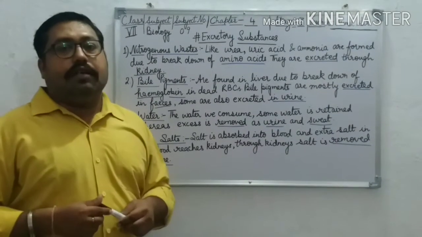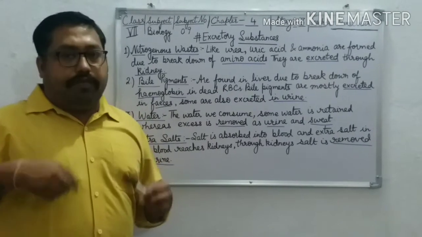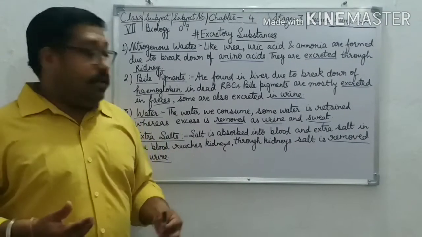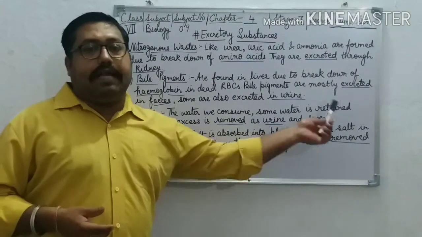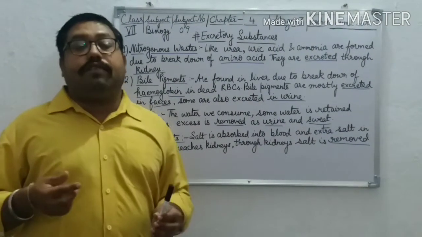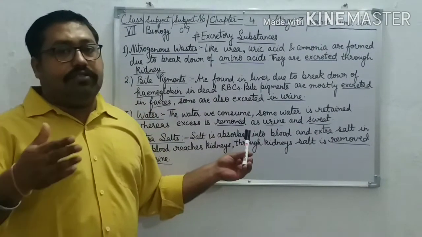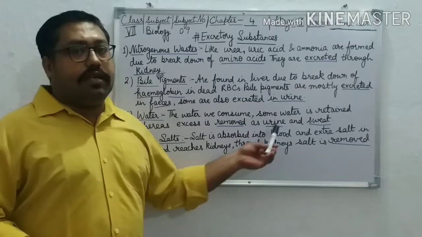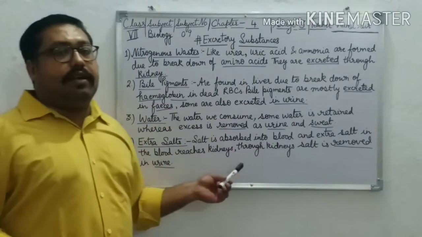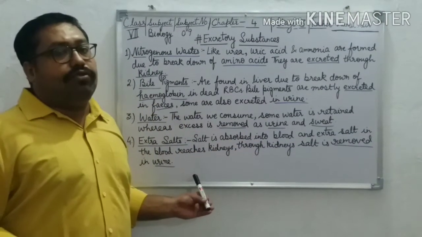Then comes water. The water we consume is retained in our body for the utilization of the body, but the extra water is removed as urine and sweat. Now, extra salt. The salt we consume in our food, where does it go? It goes into our blood, and the extra salt in blood reaches our kidneys, and then it is removed through the urine.